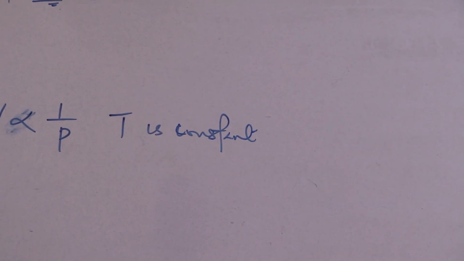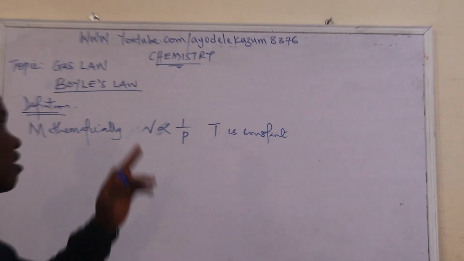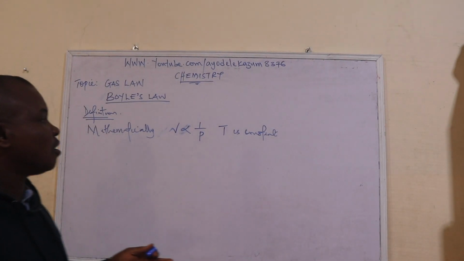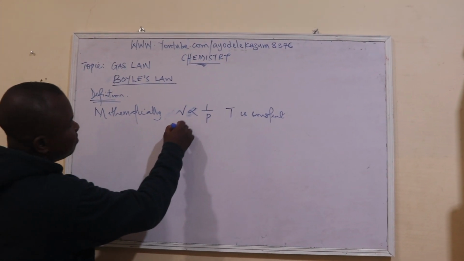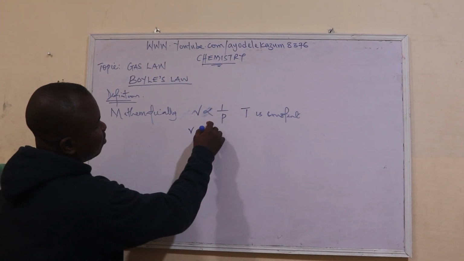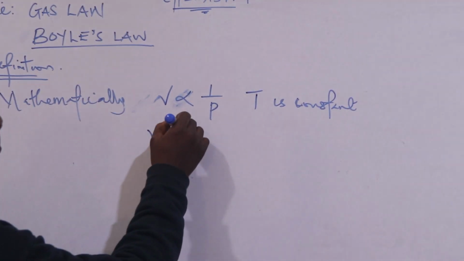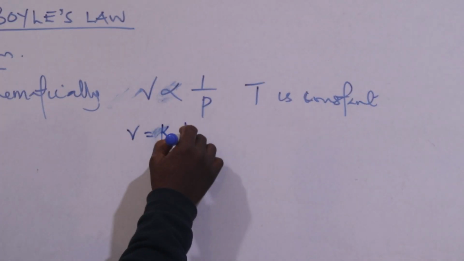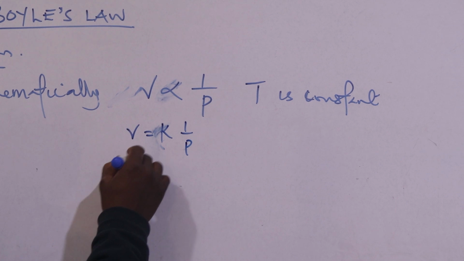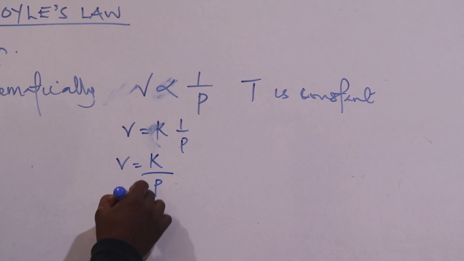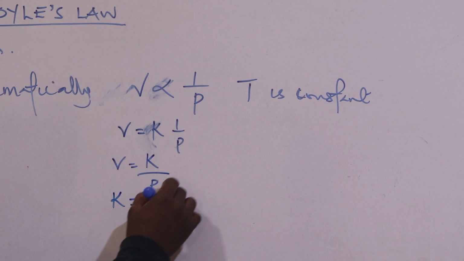Remember, in my introduction of the gas law, we look at three parameters: volume, pressure, and temperature. Now, volume is inversely proportional to pressure, so volume equals K over P, while K equals PV.